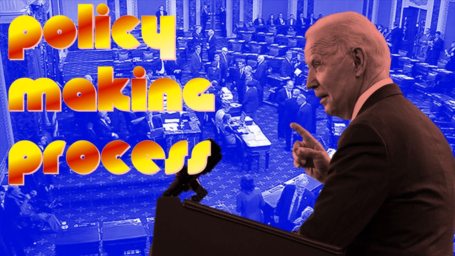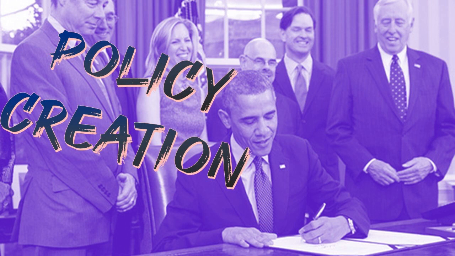We've talked about controlling the agenda. We've talked about the ideas for policy solutions and where those come from. Now we're really moving on through the process here. We're at the stage of policy creation. So, how does the policy actually get created, passed, and made?